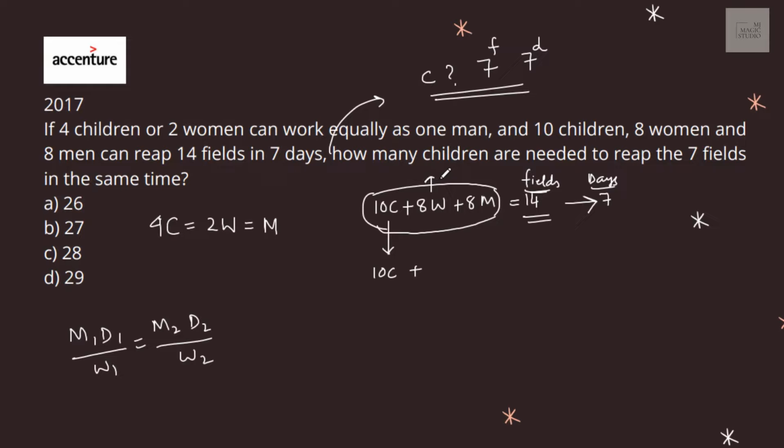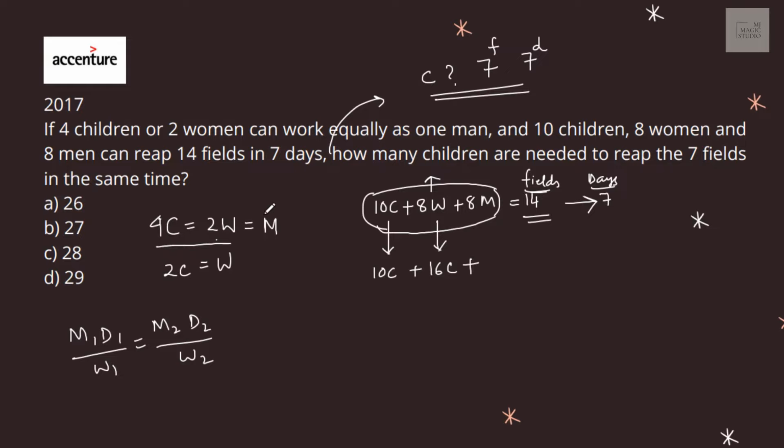Now, what do we mean by 8 women's efficiency? 2 women is 4 children. That means 1 woman is equal to the efficiency of 2 children. 8 women means 8 into 2, 16 children. The work done by 8 women would be the same as work done by 16 children.